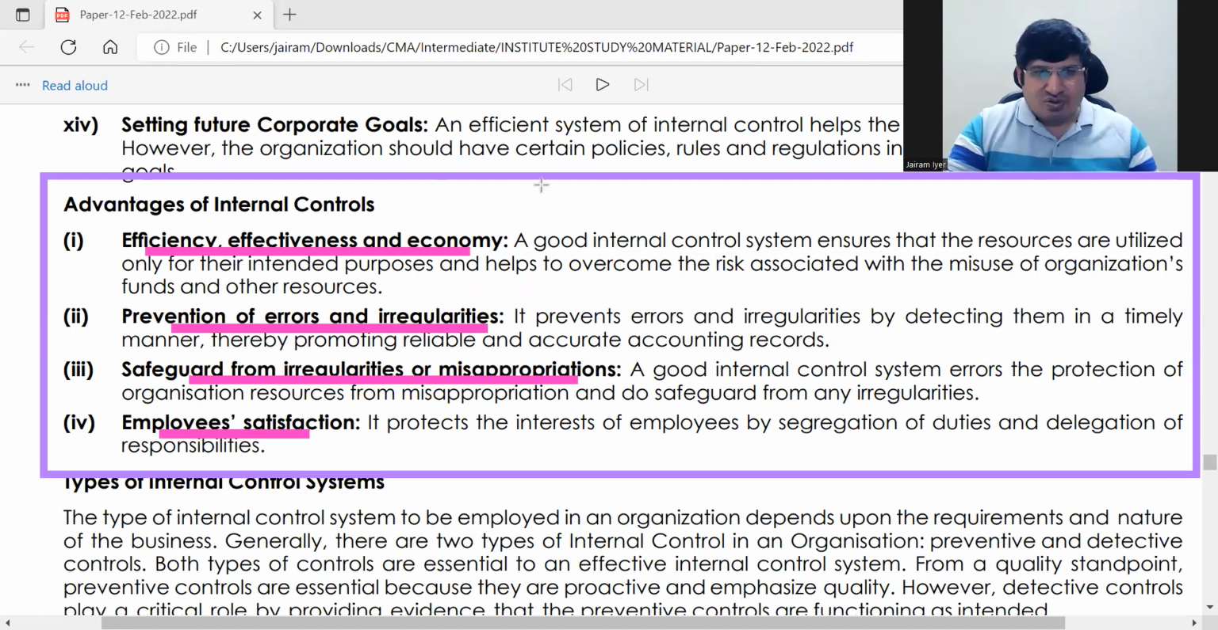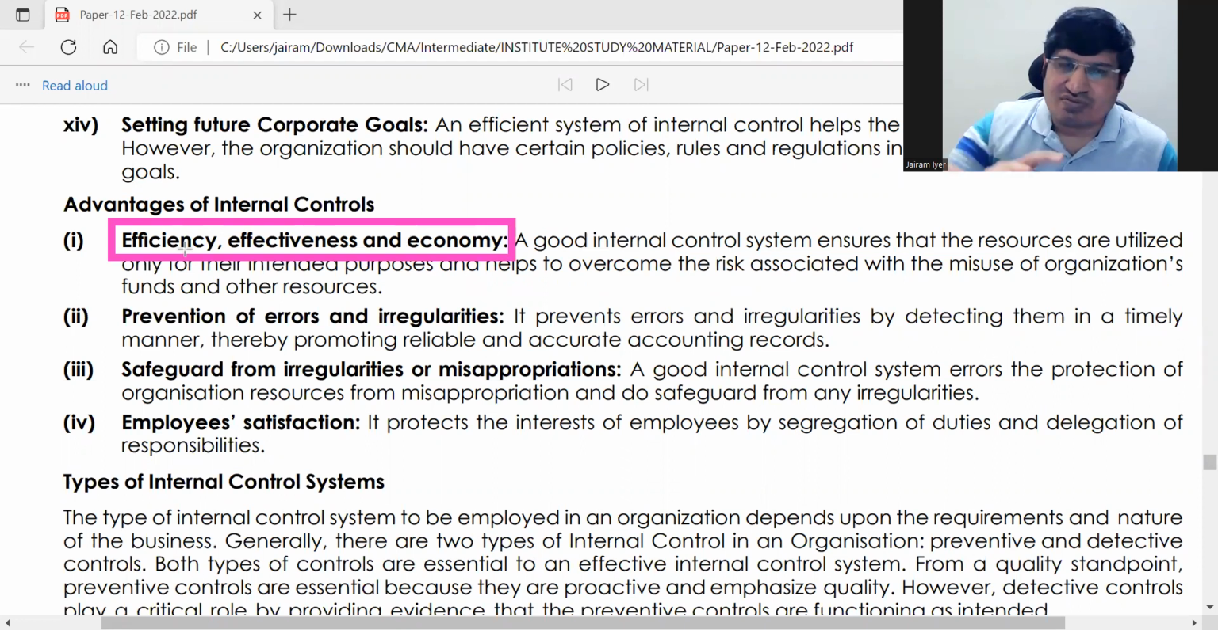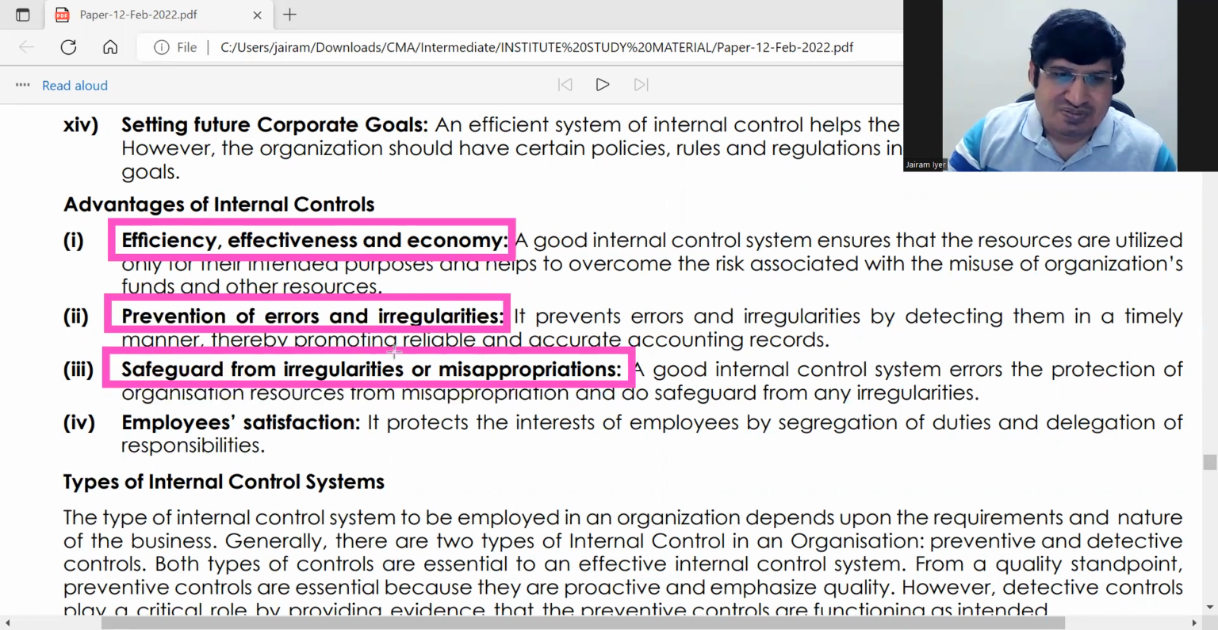ठीक है. So what are the advantages? First is efficiency, effectiveness and economy. ठीक है. This we have seen in the previous section also. You'll be efficient, effective and ठीक है, work, there will be good economy also. Of course, prevention of errors and irregularities. ठीक है. Safeguard of irregularities or misappropriations. Okay. And employee satisfaction will be there.